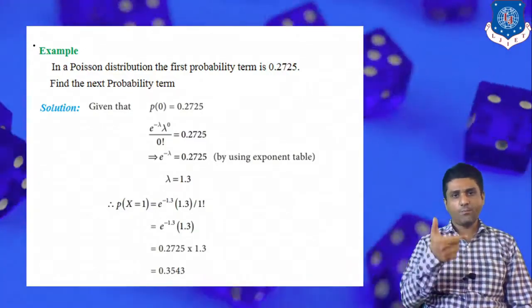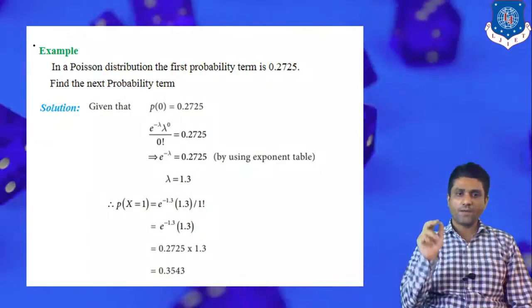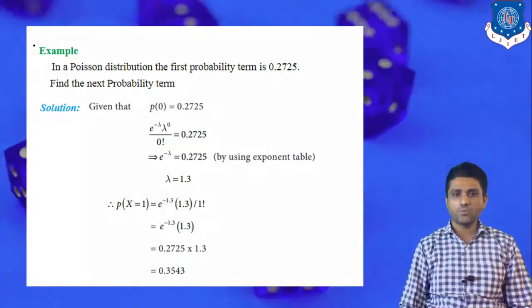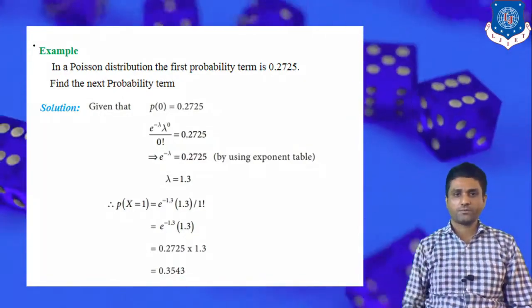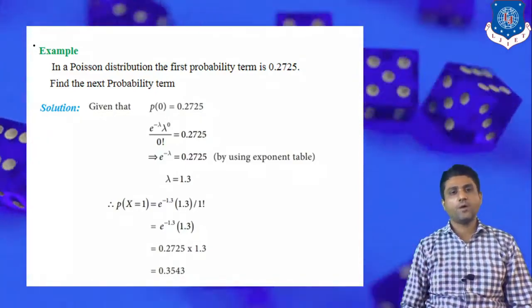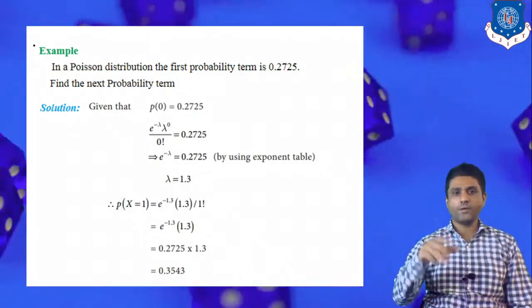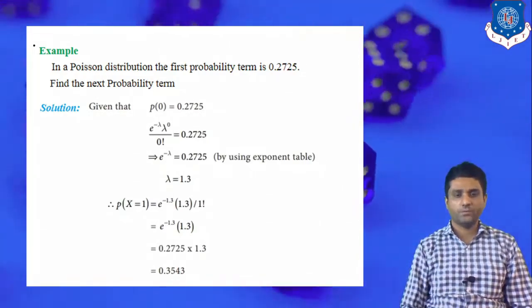Plug in lambda is 1.3 and x is 1: e raised to minus 1.3 upon 1 factorial. By simplifying, the probability of x equal to 1 is approximately 0.35.